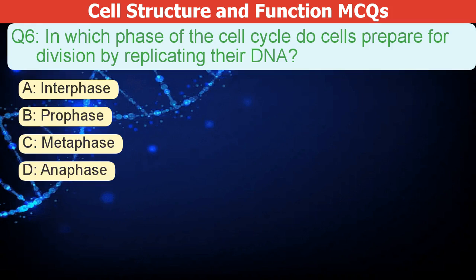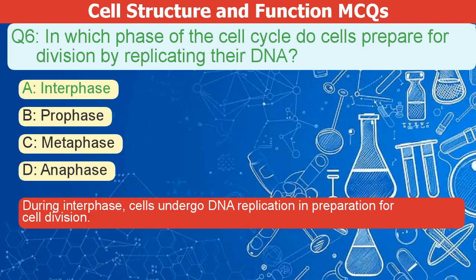In which phase of the cell cycle do cells prepare for division by replicating their DNA? A. Interphase. B. Prophase. C. Metaphase. D. Anaphase. The correct answer is A. During interphase, cells undergo DNA replication in preparation for cell division.